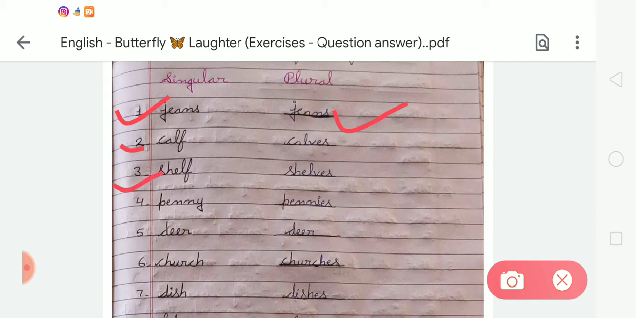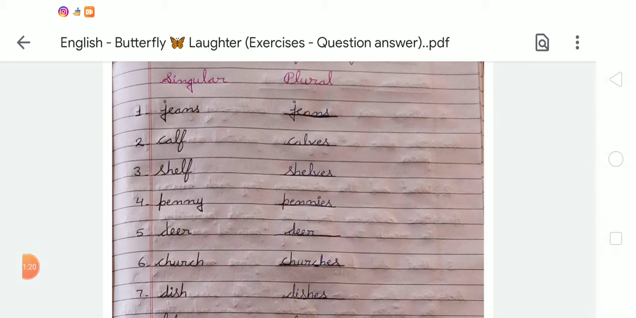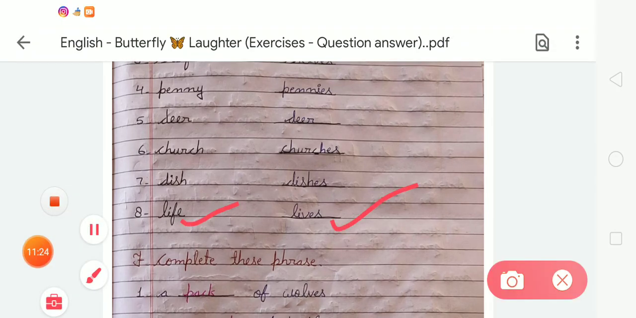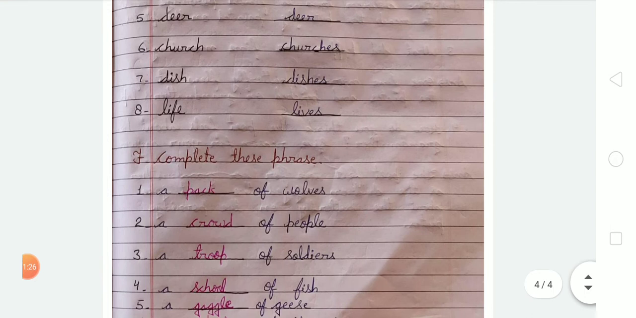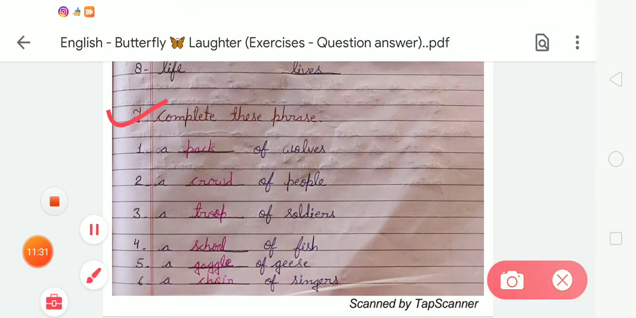Okay, third is self, so it will be selves. Fourth is Spanish, so it will be Spanish. Fifth is deer, so the plural form is deer. Sixth is church, so it will be churches. Seventh is dish, so it will be dishes. Eighth is life, so it will be lives. Okay students, now the next exercise is F. In this exercise we have to learn about collective nouns, and we are going to complete the given phrases.